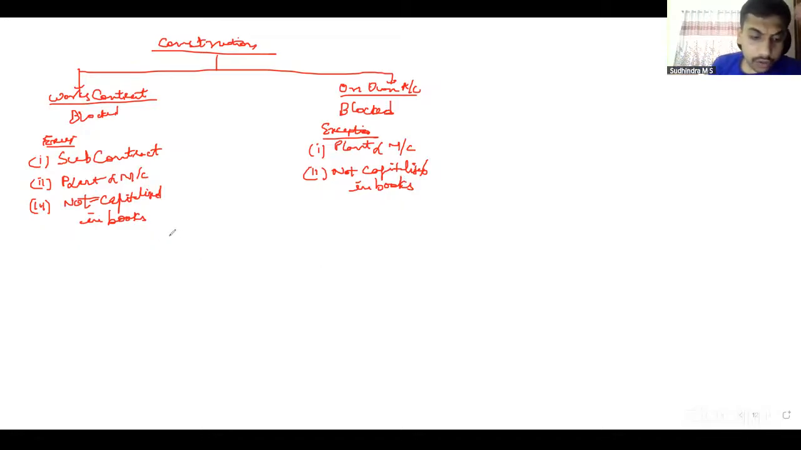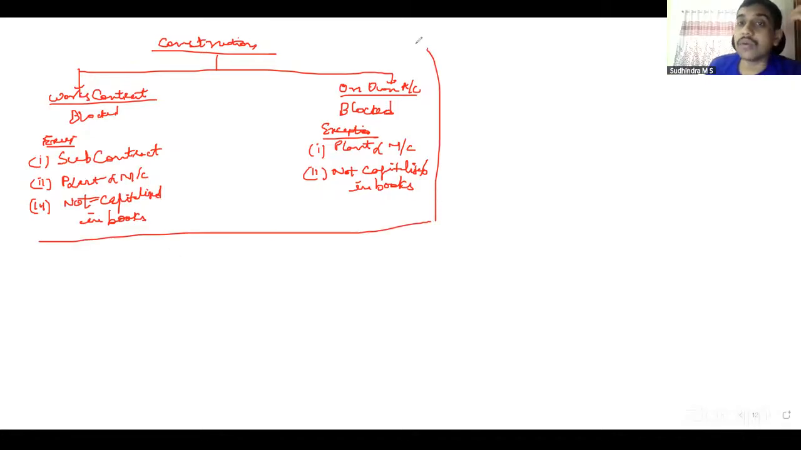Then we also discussed inward supply from a composition dealer. Since he doesn't charge us GST, I cannot claim input tax credit. If you're using it for personal purposes, you cannot claim it. NRTP related, they can claim only IGST on import of goods.